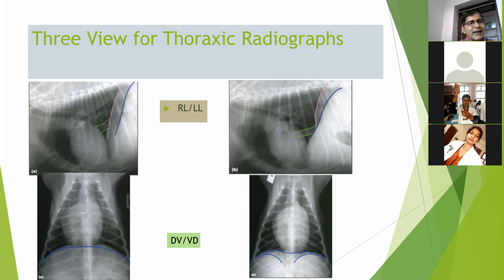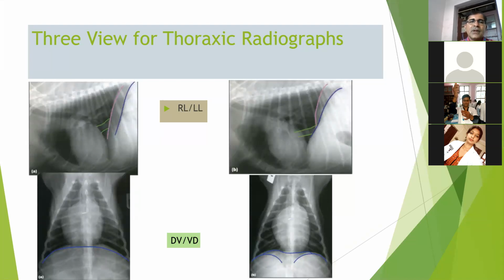So in right lateral recumbency, we can diagnose the left lung. If we want to see the right lung, then we put the animal in left lateral recumbency, that means left side down, right up, so that the lung below is compressed, and the above lung, the right lung, is more aerated.